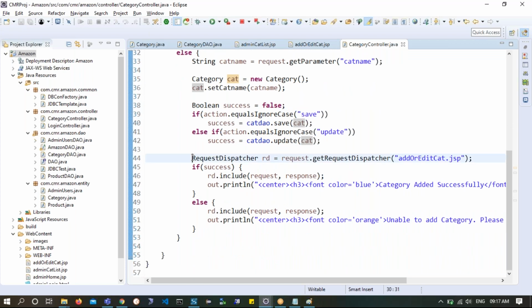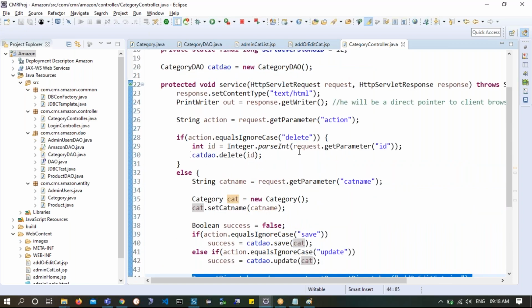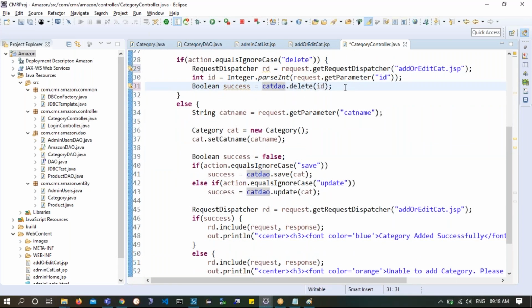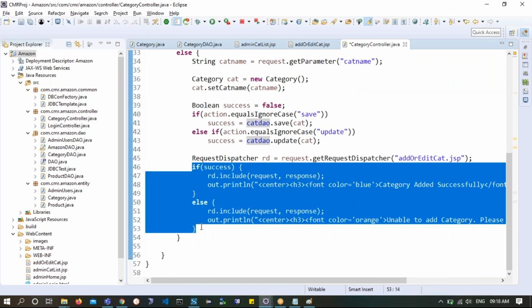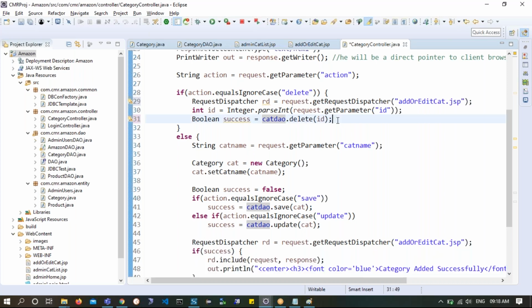So I will take out this request dispatcher, Control C, and will write down here Control V, and Boolean success equals, okay. So here, if the Boolean success is so and so, then I will take him. So if success, or else success, Control C, and I'll put it over here.